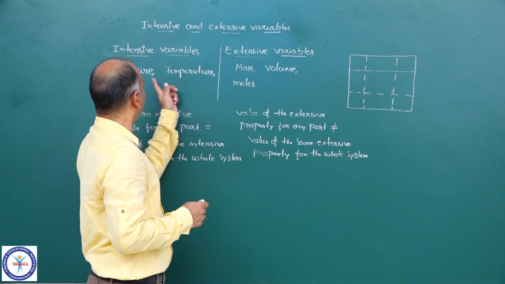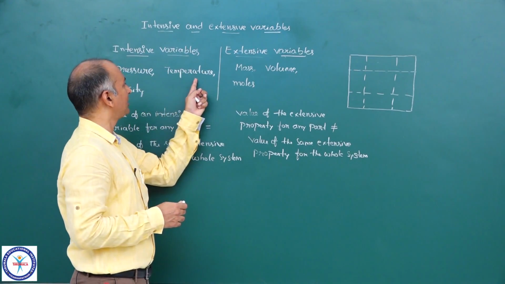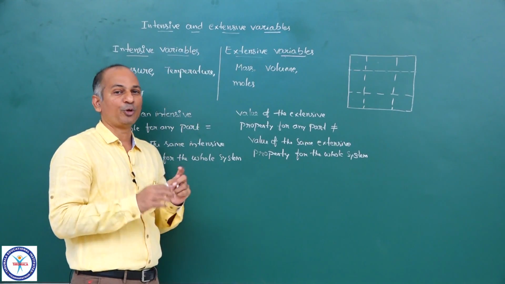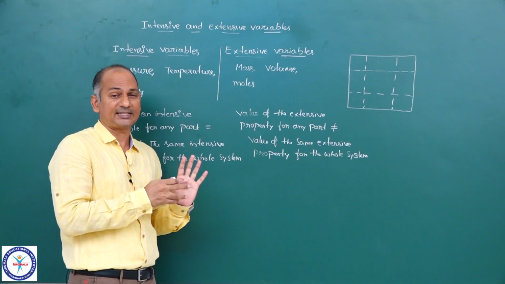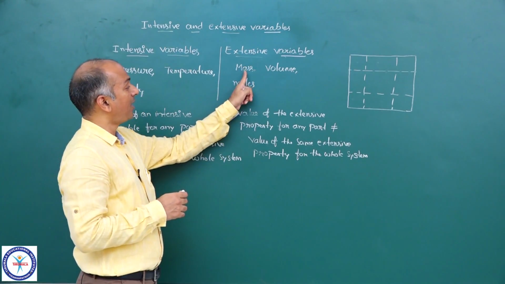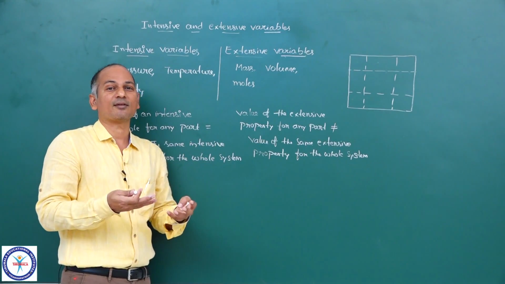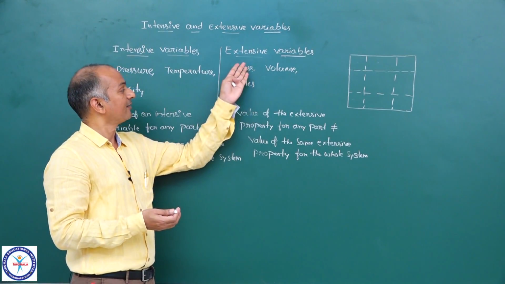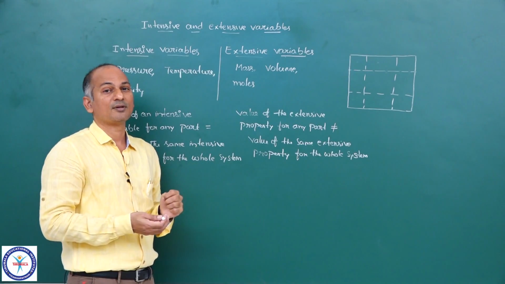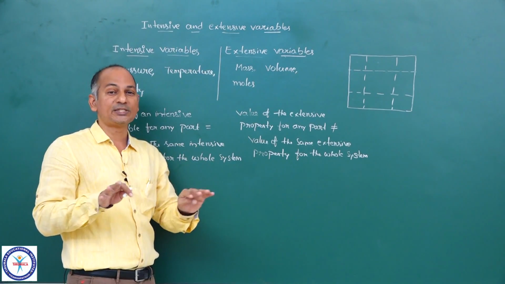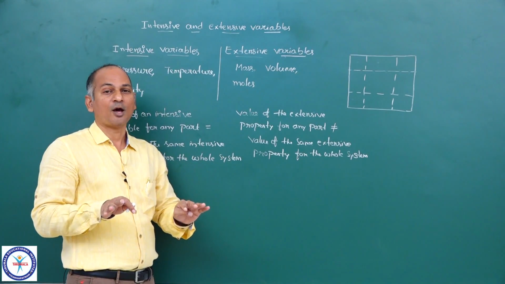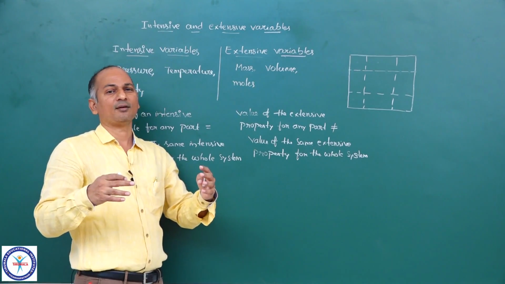So density, pressure, temperature are the intensive variables. Now do you know any such variable apart from these three? Similarly mass, volume, moles are the extensive variables. Do you know any other variables like mass, volume and moles whose values change on partition? Now you will study so many properties.